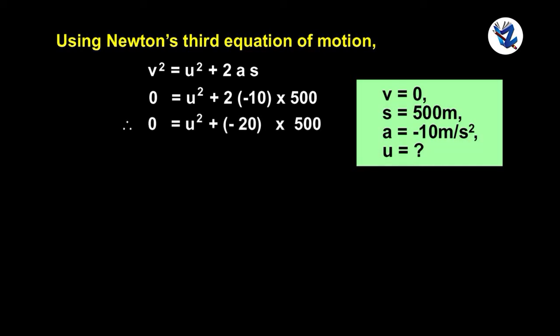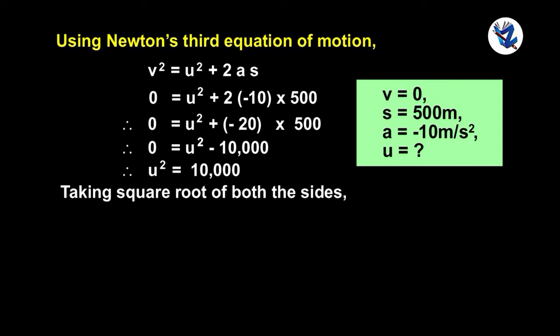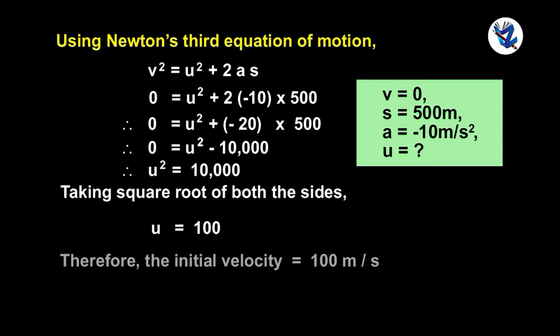Therefore, 0 is equal to u square minus 10,000. Therefore, u square is equal to 10,000. Taking square root of both the sides, u is equal to 100. Therefore, the initial velocity is equal to 100 meter per second.